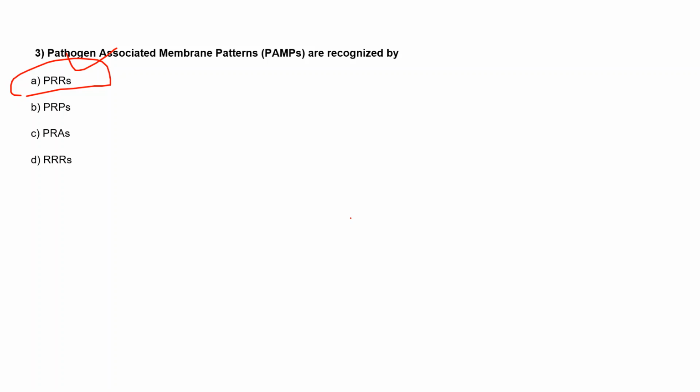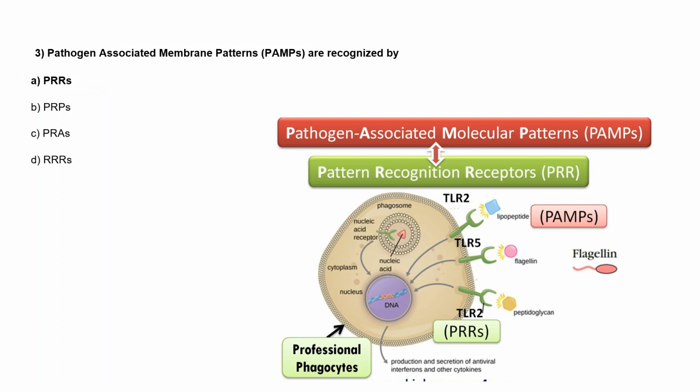It is a small molecular structure which is conserved and unique to pathogens but not found in host cells. Very good, right? Okay, so you were right. PRRs are the right answer, that is, pattern recognition receptors. So these PAMP molecules are recognized by these PRRs, and there are different kinds of PRRs like toll-like receptor 2, toll-like receptor 5, and different RIG-like receptors.